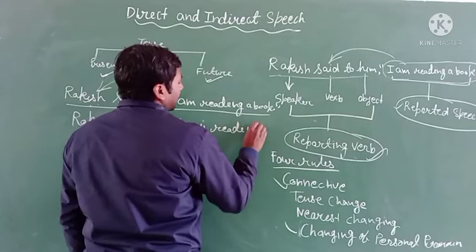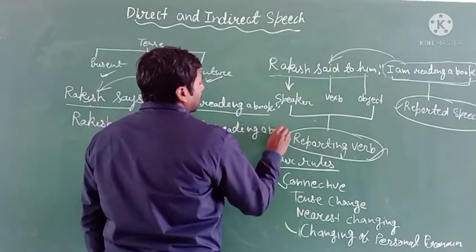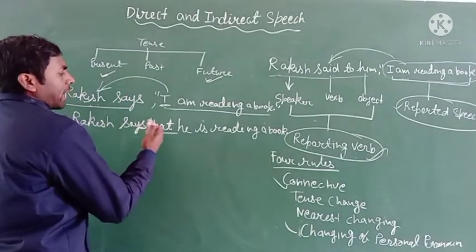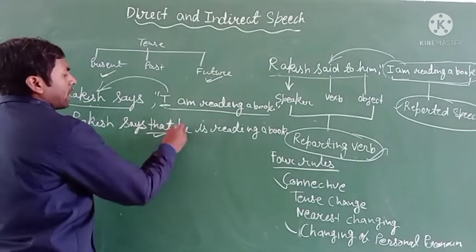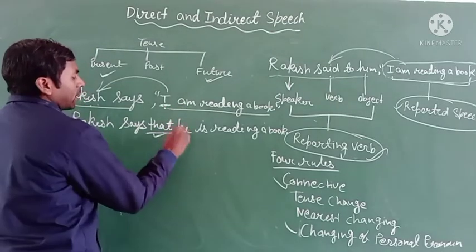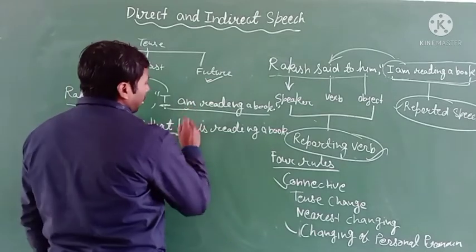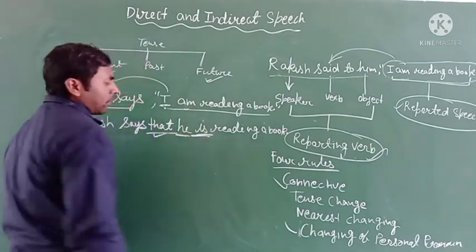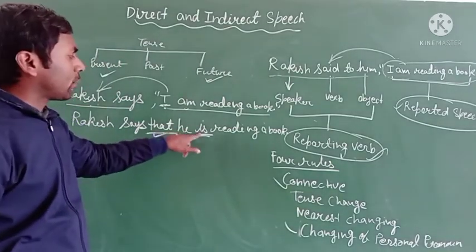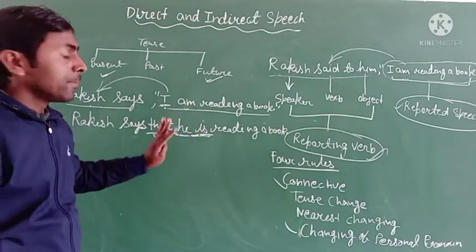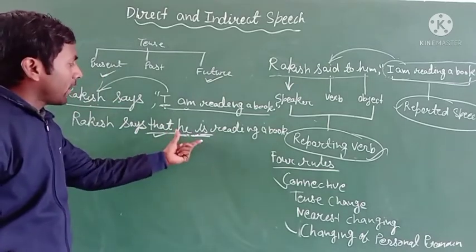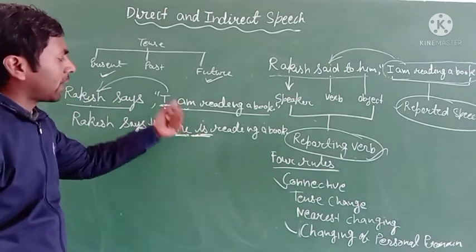Is reading a book. So you can see here, simply remove the inverted commas and comma, and use the conjunction "that". In place of "I" you have to use "he", and with "he" you cannot use "am". You have to use only "is". According to the subject, it is the subject and verb agreement. According to the subject, you can use the verb. That's clear. Okay, so this is clear, and you have no change of the tense here.